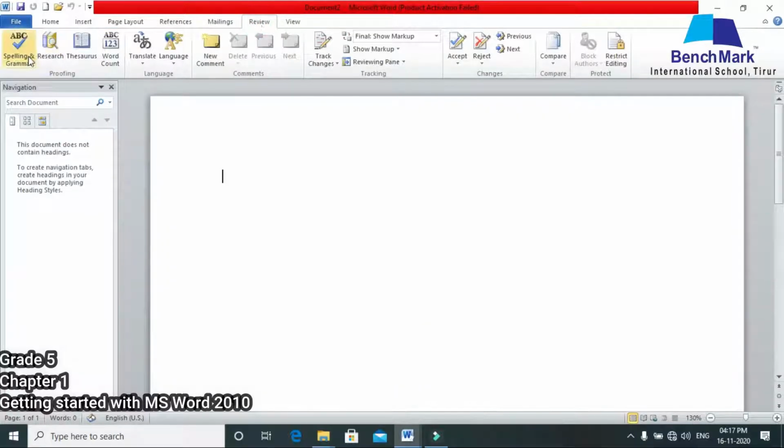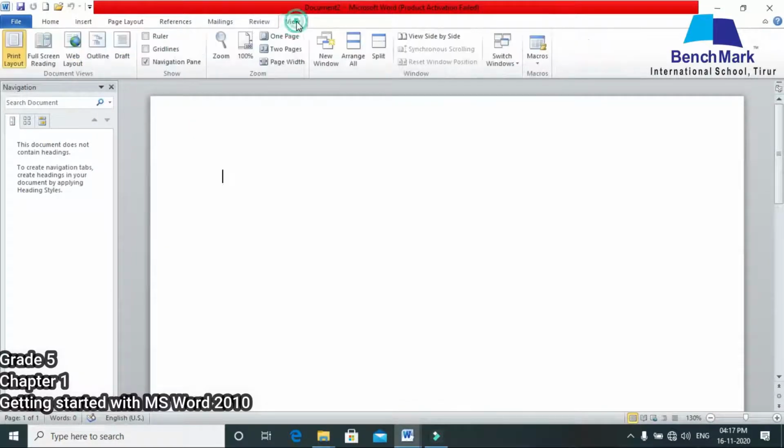Okay. So the next tab is the review tab. So with the help of the review tab we can do spell check, we can check the word count. So all these things are possible with the help of the review tab. Okay. And finally we have the view tab, which is used to show you the view of your document, that is how your document will appear, with the help of this view. Okay. So this is just used to preview your document.